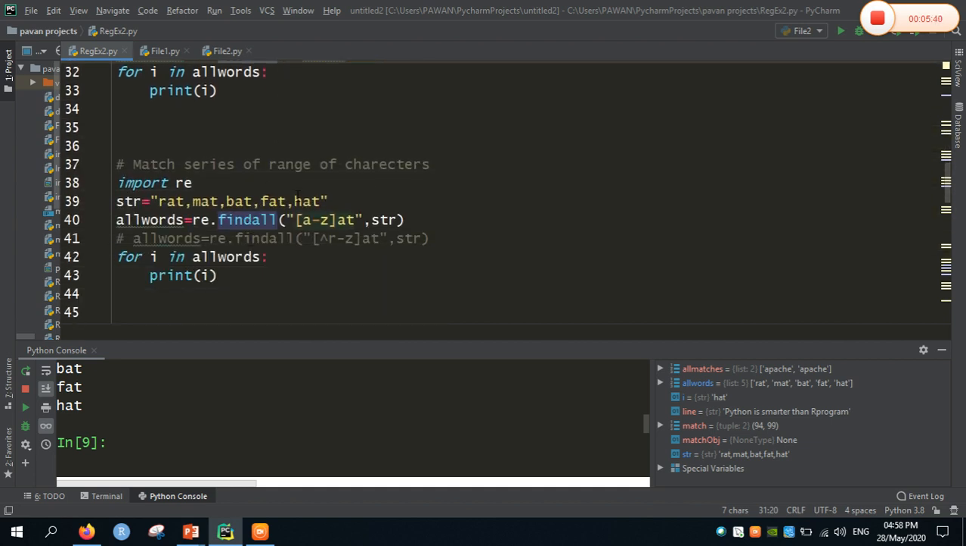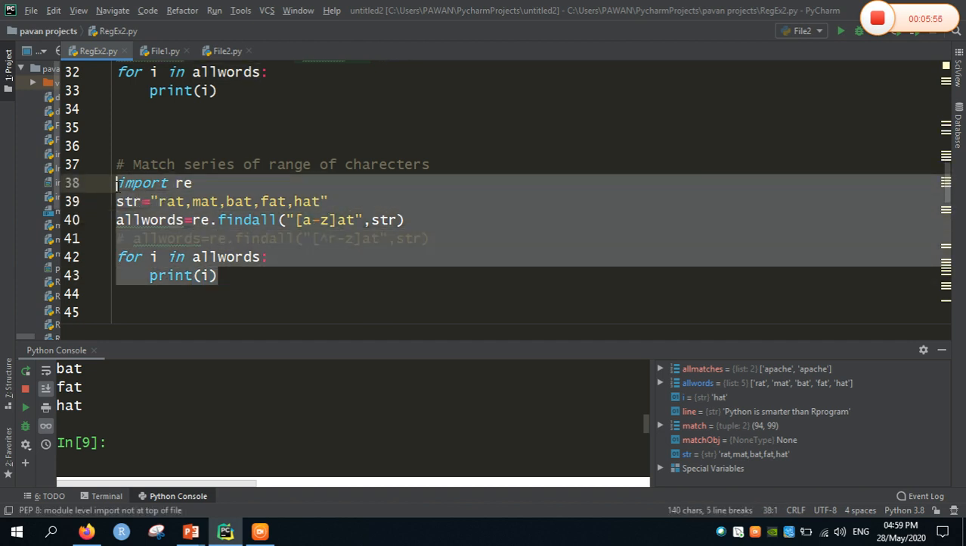Now coming to matching a series, a range of characters, that is I am going to find a range of characters. In such cases also the findall method is going to be used. See here I have passed a regular expression A to Z, that is A to Z letters, ending with AT characters. I will be running the code here. It returns all the words, that is rat, mat, bat, fat and hat.